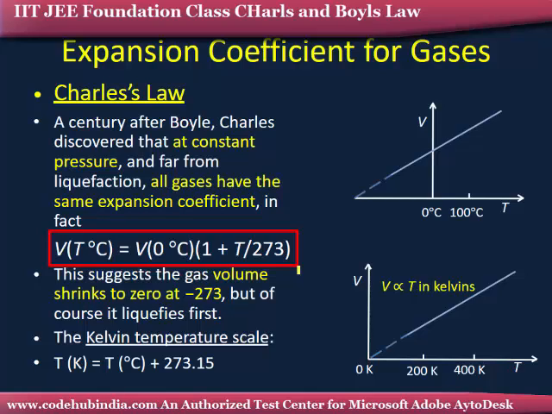He found it is linear: volume increases linearly with increase in temperature. He concluded that volume is directly proportional to temperature at constant pressure.